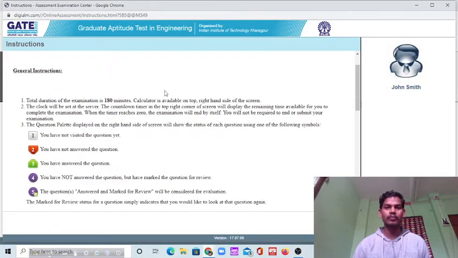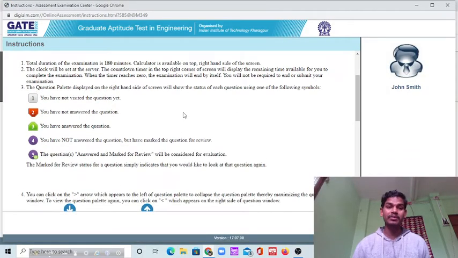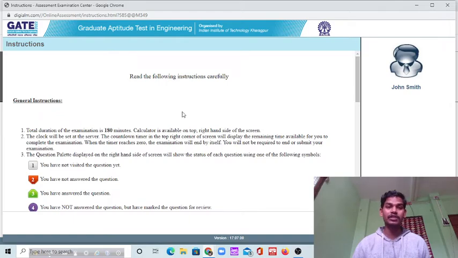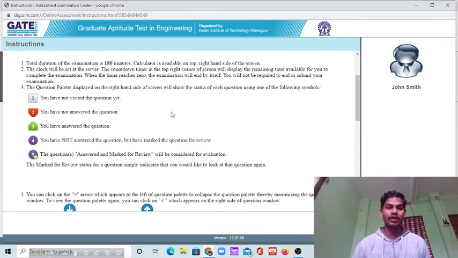You will get the same interface during your real exam, so you have to know these five options very well. This means you have not visited the question yet, white color mode. This mode means you have visited but you have not answered the question.